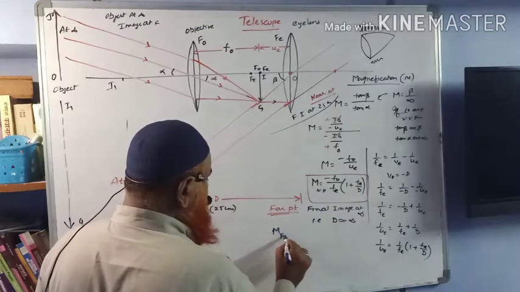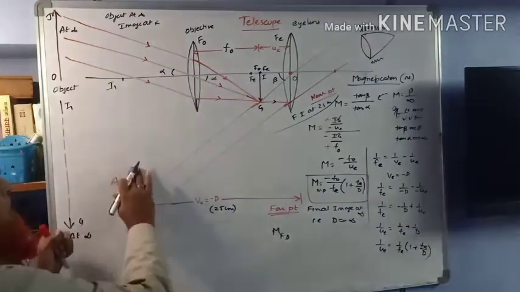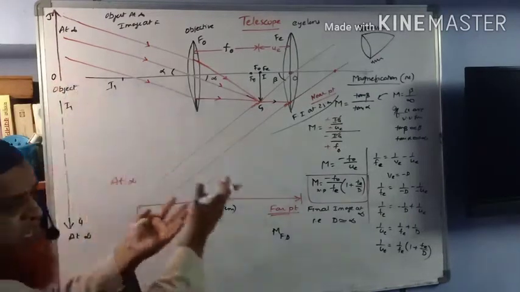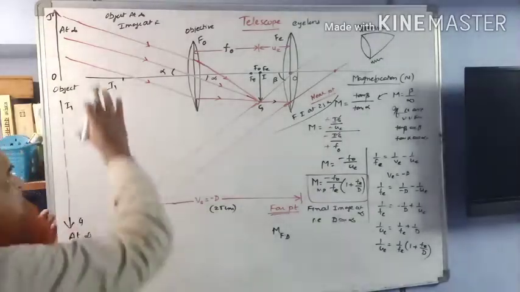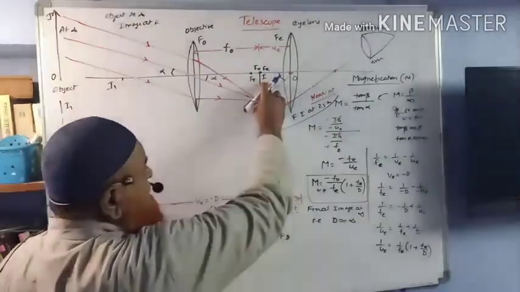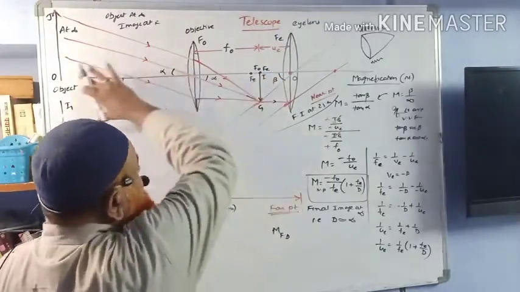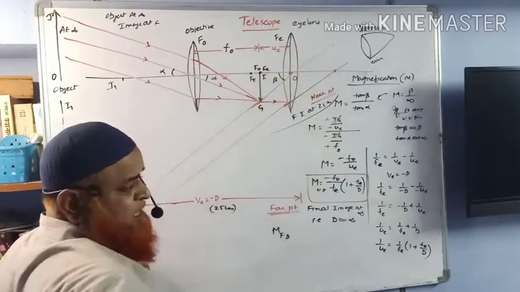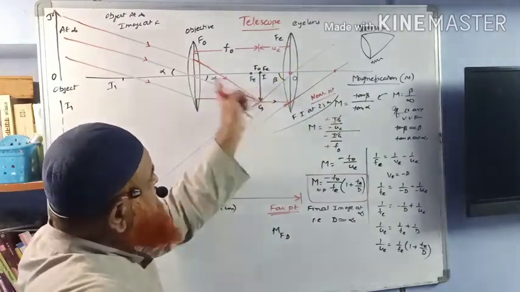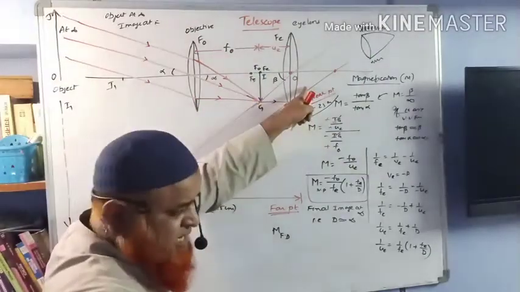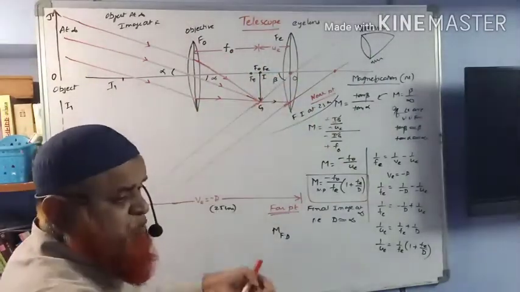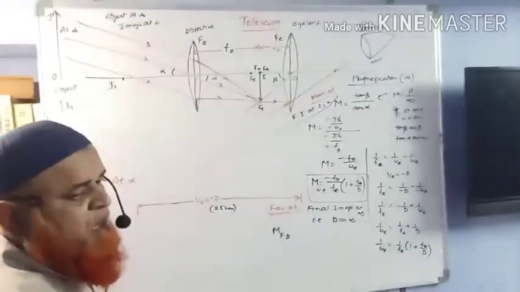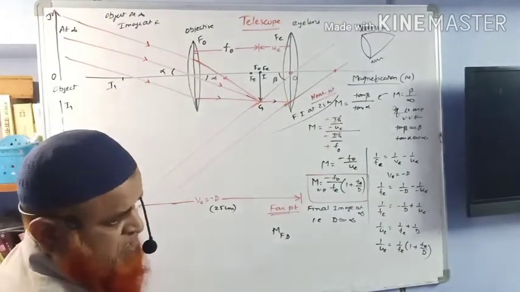So magnification at far point, modification of the diagram is there now. Final image is not here now. Final image goes to infinity. Object is also at infinity, image is also at infinity. When the object is at infinity, the image is at the focal point. The image of the first object is going to be the object for the second lens. And that is also exactly at the focal point because both are coinciding now. As both are coinciding, the final image is going to be at infinity.